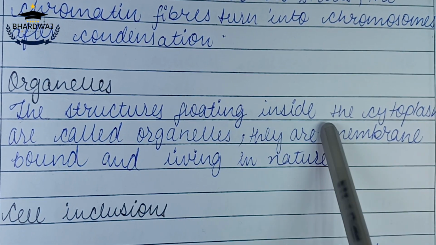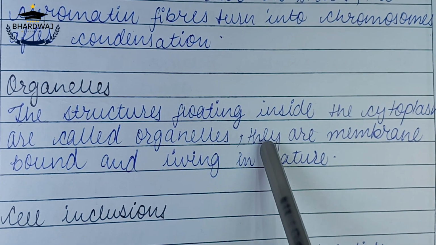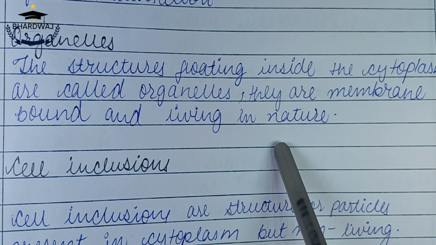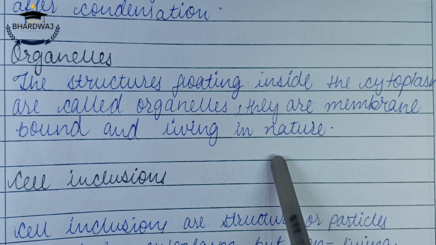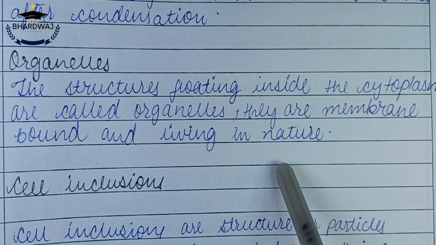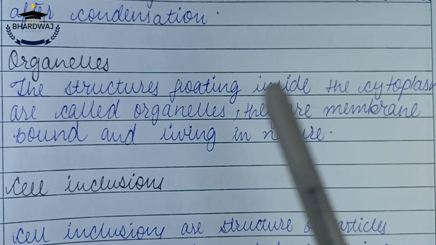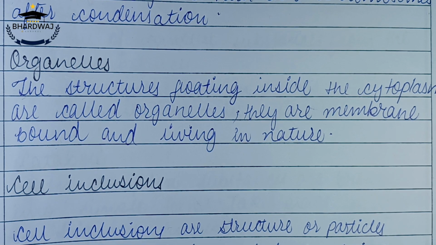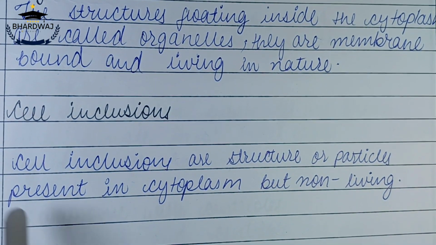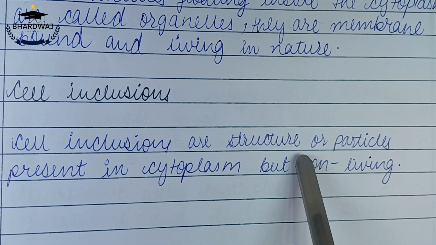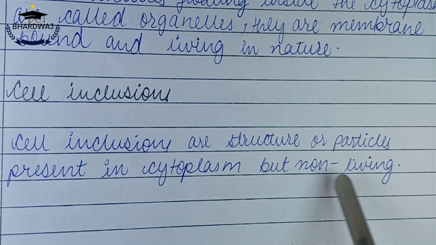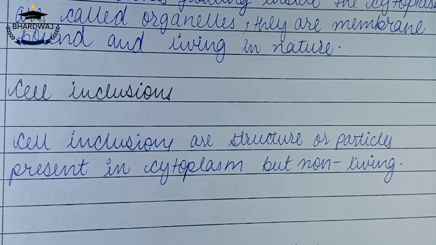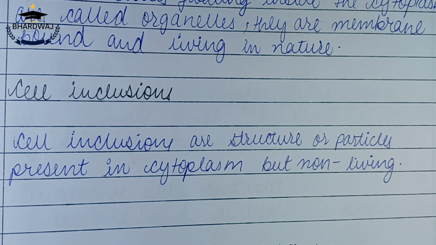Organelles. The structures floating inside the cytoplasm are called organelles. They are membrane bound and living in nature. Like I told you, there are certain parts of the plant or animal cell which are floating inside the cytoplasm, like Golgi apparatus, chloroplast, or mitochondria. Chromosome is in the nucleus, but Golgi apparatus or chloroplast and many other things float in the cytoplasm. Now cell inclusions. Cell inclusions are the structures or particles present in the cytoplasm but not living. So these are basically granules, molecules or particles which are also floating in the cytoplasm but they are non-living.